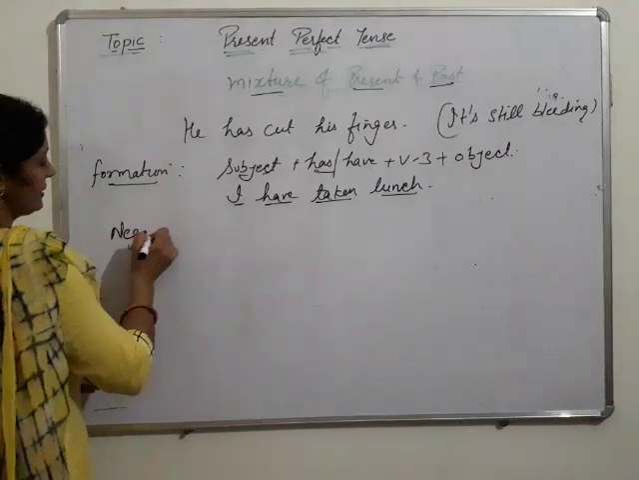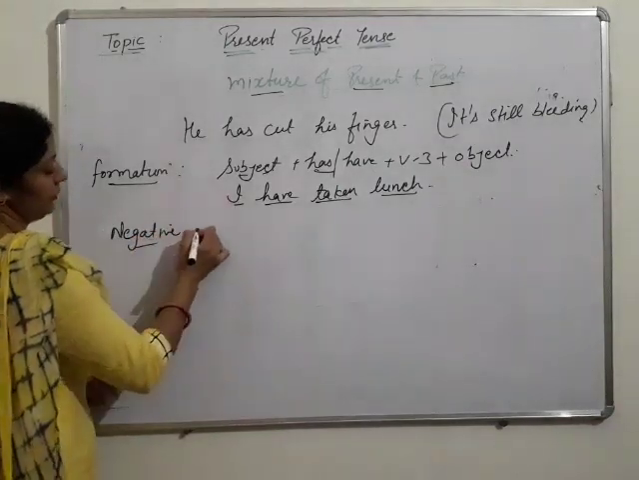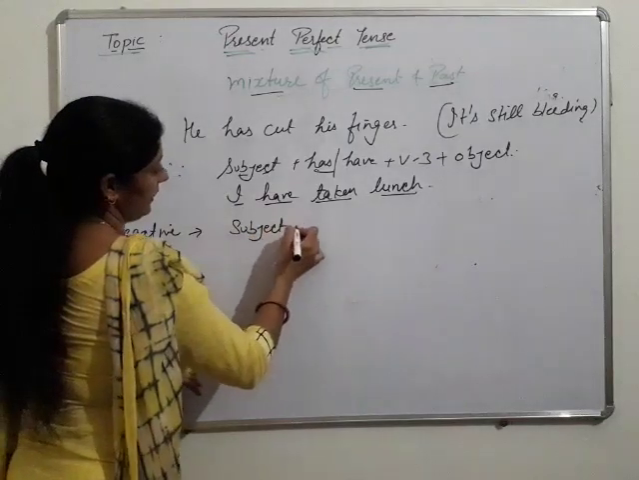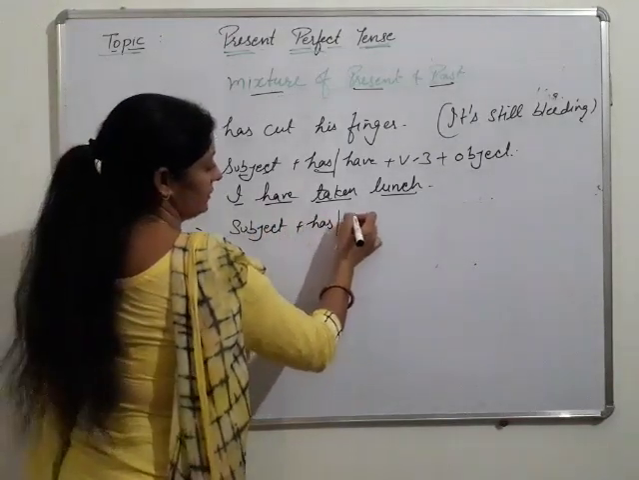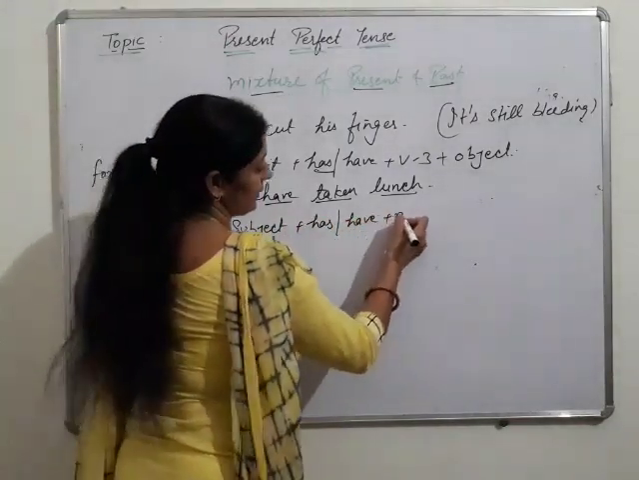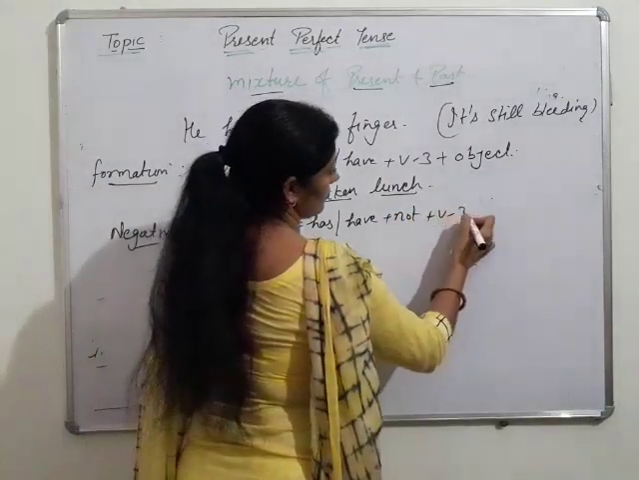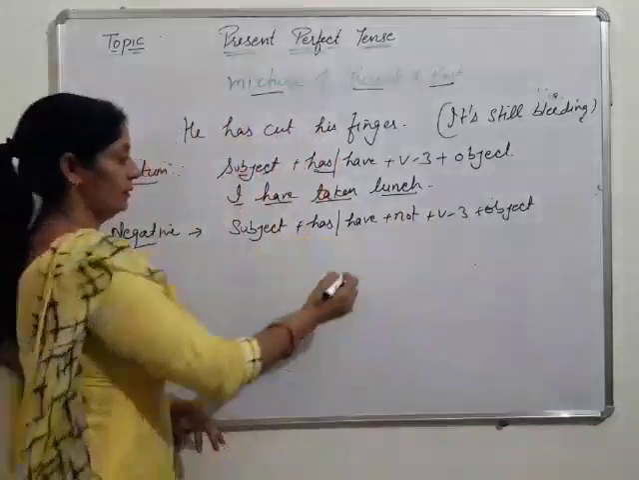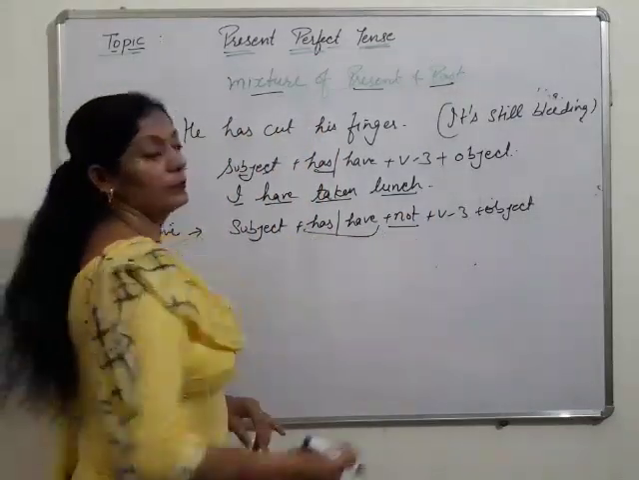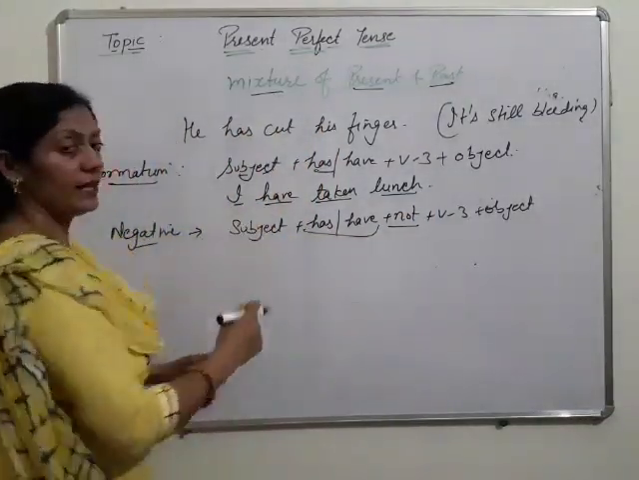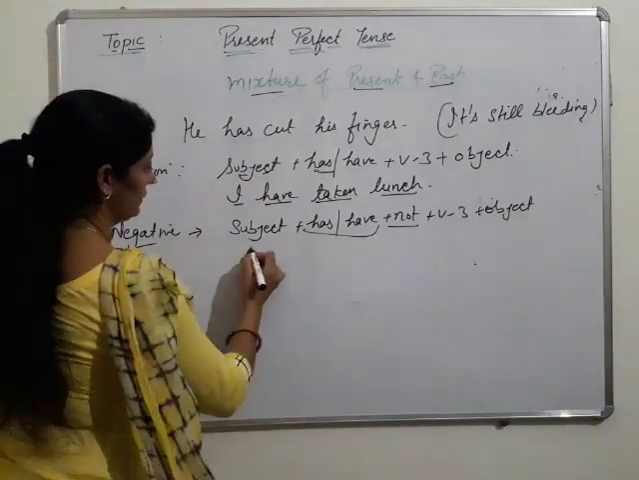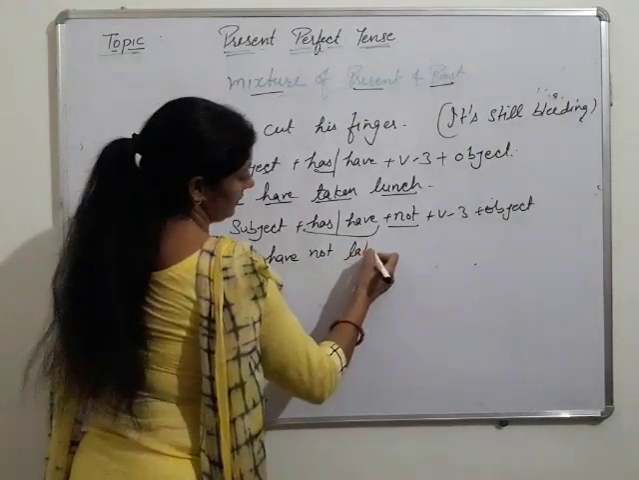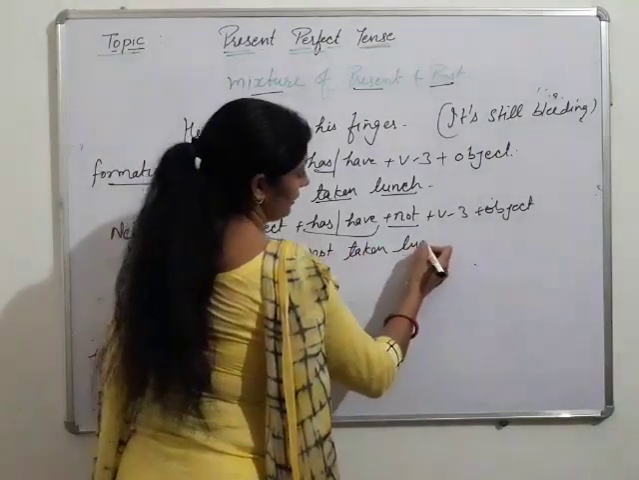In negative sentences, we use the subject, then has or have. After that, not is used, then the third verb and the object. After the helping verb, not is used. The same sentence we can convert into negative: I have not taken lunch.